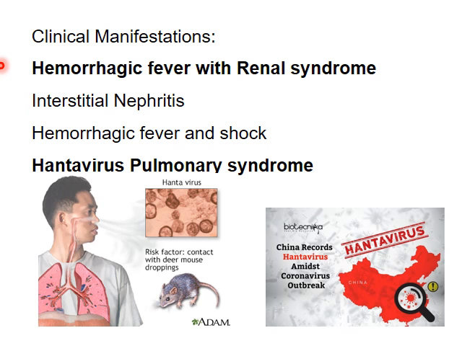Coming on to the clinical manifestation of the hantavirus. Hantaviruses cause two fatal diseases. First is the hemorrhagic fever with renal syndrome, which is characterized by interstitial nephritis, as the name suggests, the renal syndrome, followed by hemorrhagic fever and shock. And the second is hantavirus pulmonary syndrome.